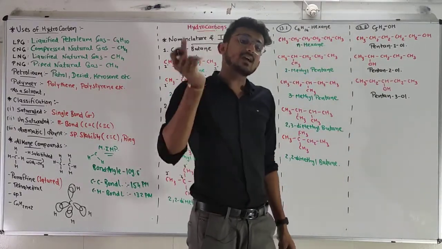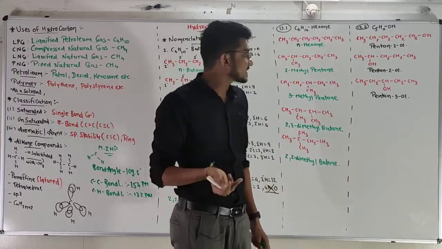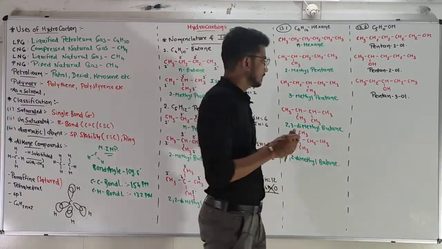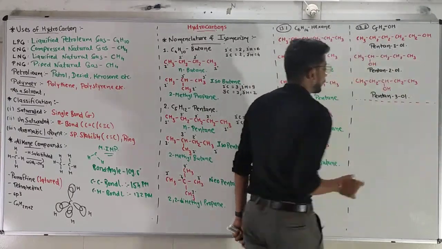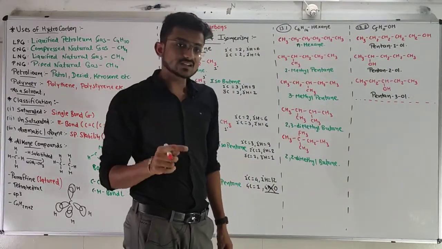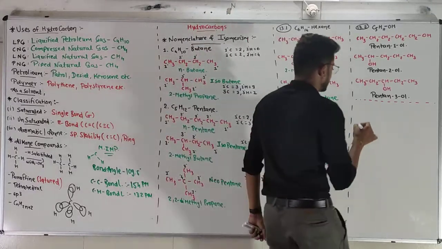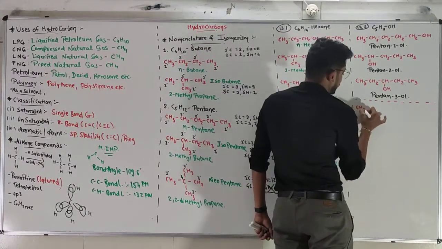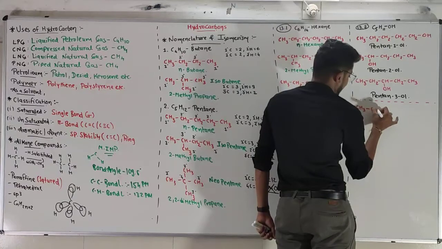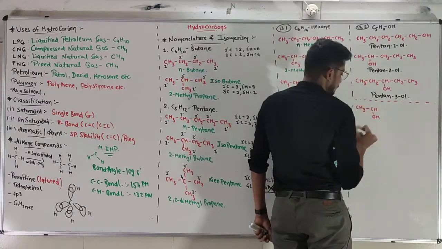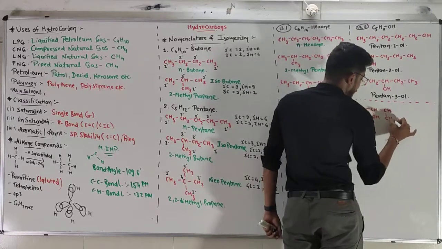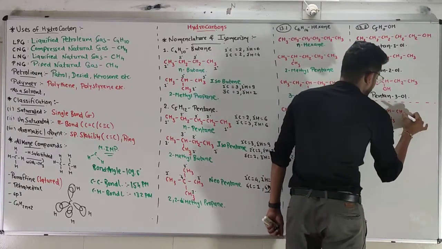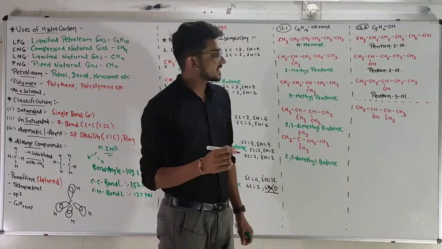Now let's make 1 branch and discuss the position isomerism. We are going to make 1 extra branch and then position isomers. So CH3, CH, OH, CH, CH3 and CH3. 1 branch is there.